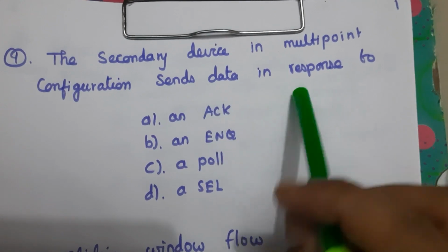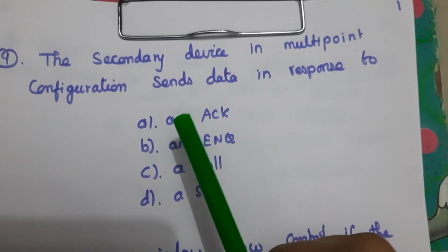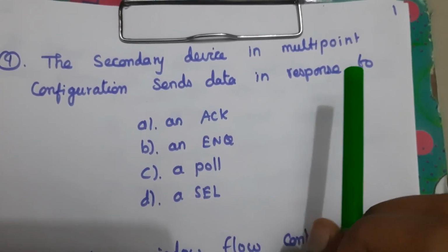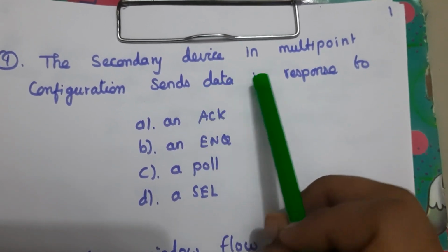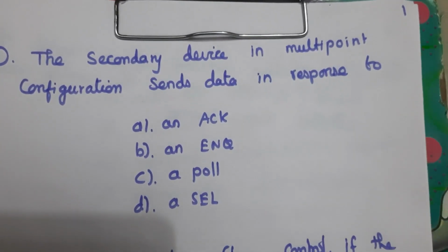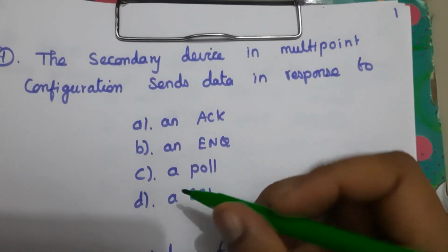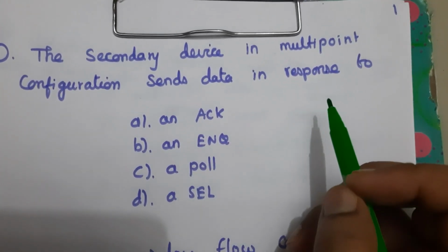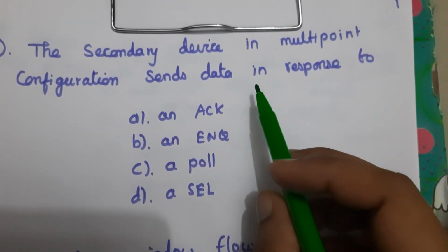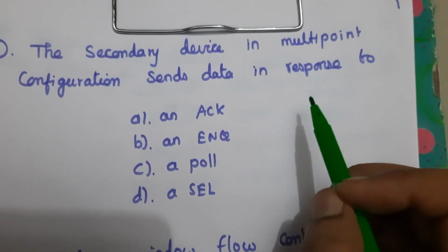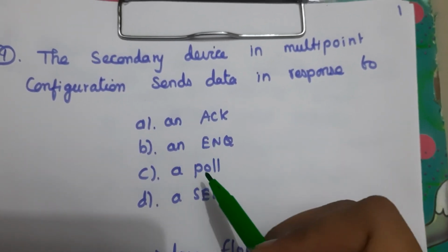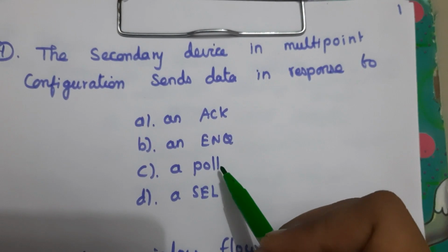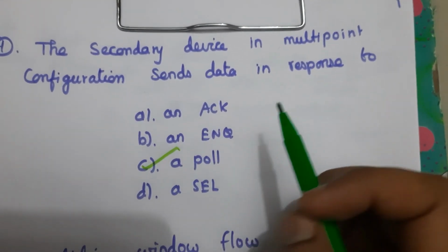First question, the secondary device in multi-point configuration sends data in response to. The secondary device sends the data to the primary station. First, the primary station sends a poll to the secondary device. If the secondary device has data to send, it will send. So it responds to a poll. So here the answer is C.